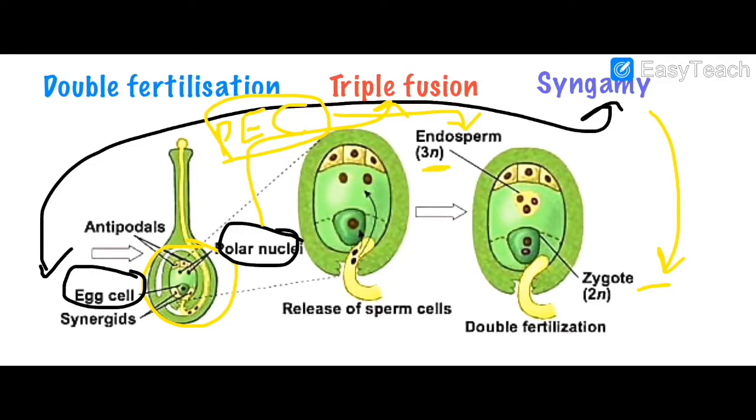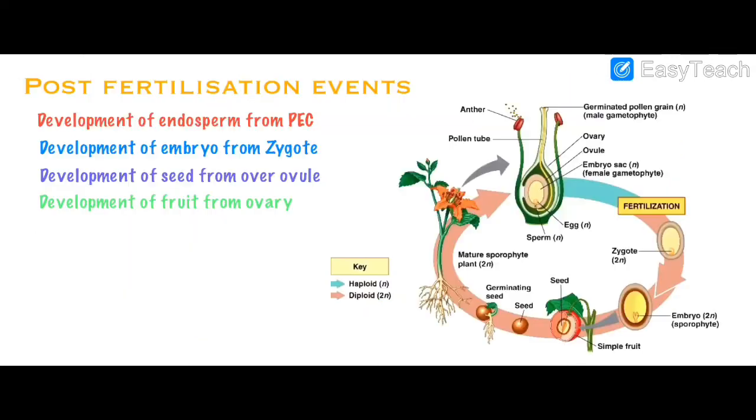Now here students, how many fusions are taking place? Number one over here and second is here. That's why the entire process is known as double fertilization. This is specific only in angiospermic plants. Clear? Okay, moving ahead.